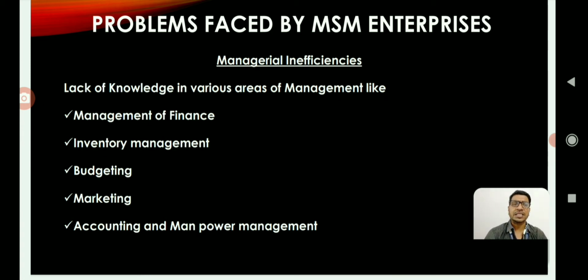Inventory management plays a huge role in minimizing cost of inventory, where we can apply the EOQ method, XYZ technique, ABC analysis, and various other inventory management techniques that are available. Most of the entrepreneurs may not be aware of these techniques.